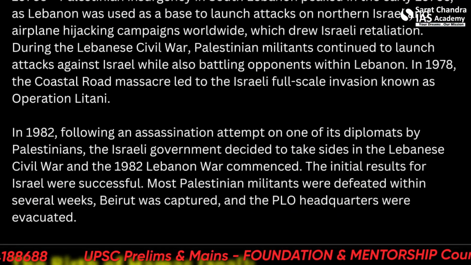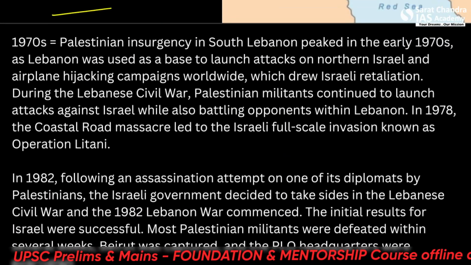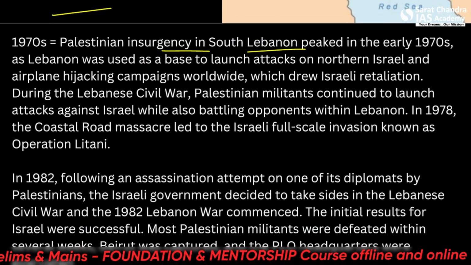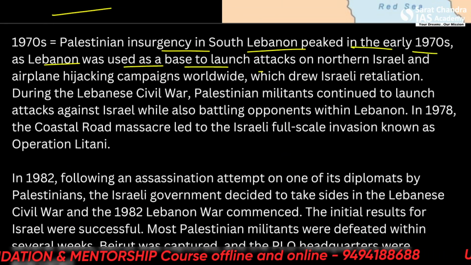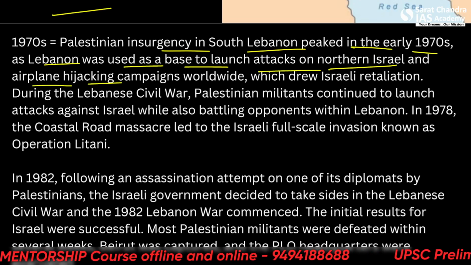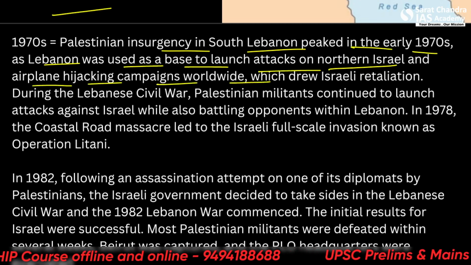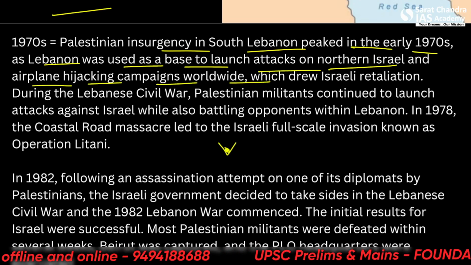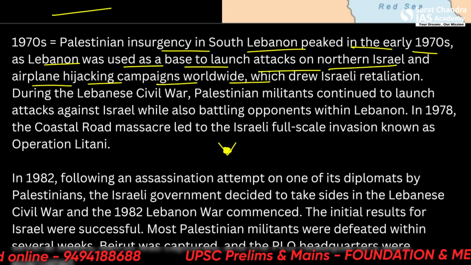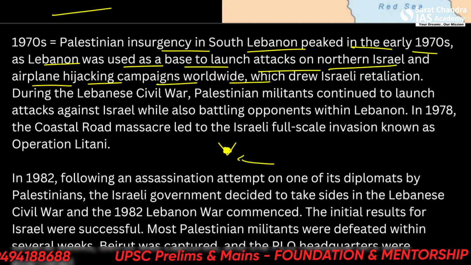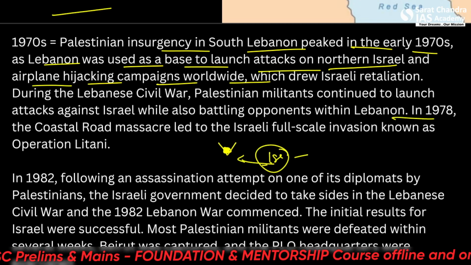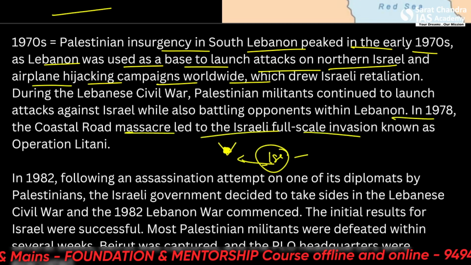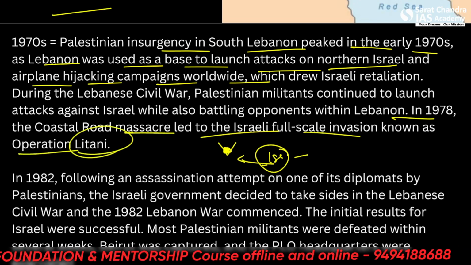Alright. Now what happens in the 1970s is that the Palestinian insurgency in South Lebanon peaked in the early 1970s, as Lebanon was used as a base to launch attacks on northern Israel and for an airplane hijacking campaign worldwide. So this Fatah land, which was in Lebanon, became a major terrorist spot. So Israel also invaded it completely later on. In 1978, the Coastal Road massacre led to the Israeli full-scale invasion known as Operation Litani.